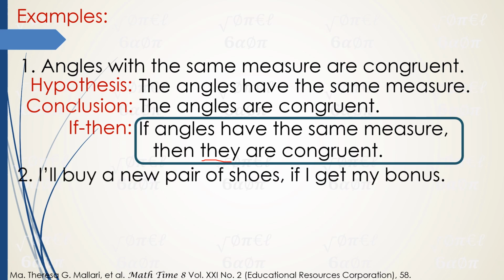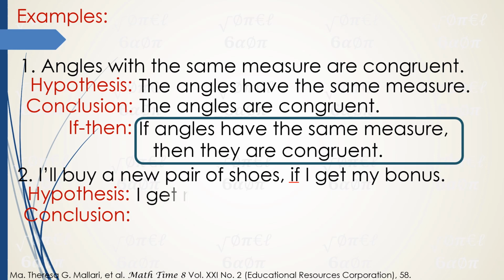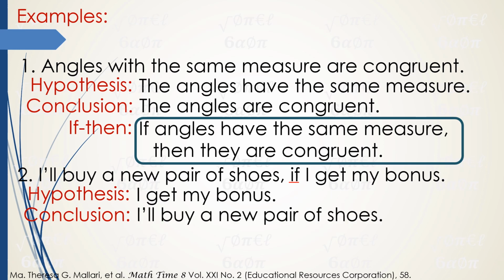Let's have the second example. I'll buy a new pair of shoes if I get my bonus. So, what do you think is our hypothesis? We already have an if here, so we have a clue. So, the hypothesis is, I get my bonus. I get my bonus is already a sentence, right? And then, for the conclusion, I'll buy a new pair of shoes.